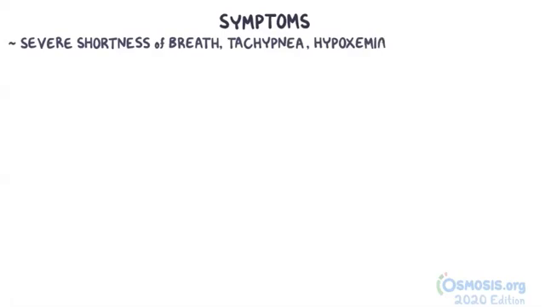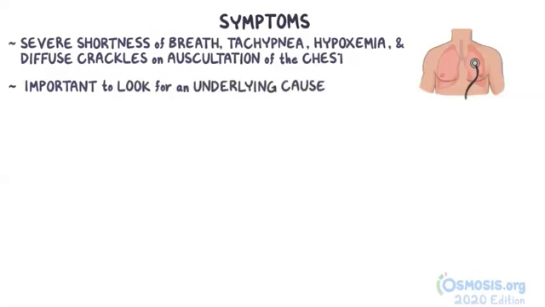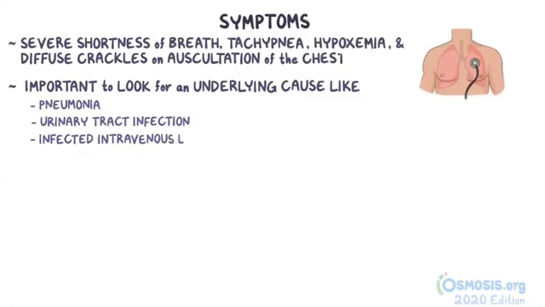So, as you would guess, individuals with ARDS are very sick and have severe shortness of breath, tachypnea, hypoxemia, and diffuse crackles on auscultation of the chest. At that point, it's important to look for an underlying cause, like pneumonia, urinary tract infection, or an infected intravenous line, all of which might result in sepsis.